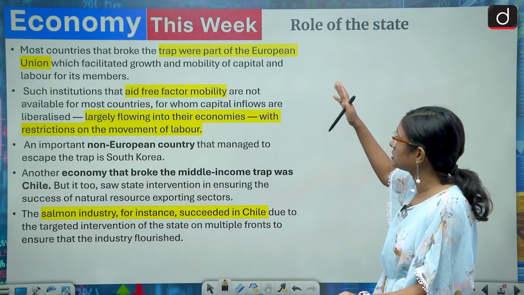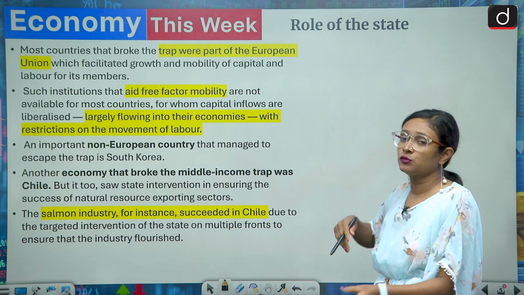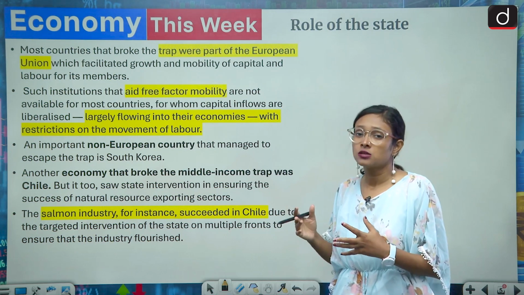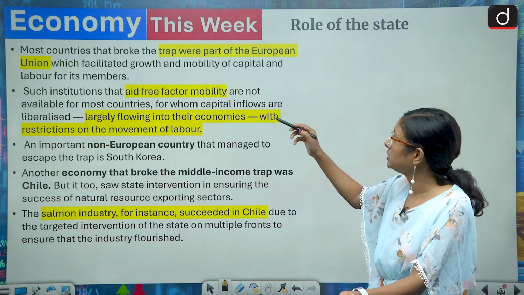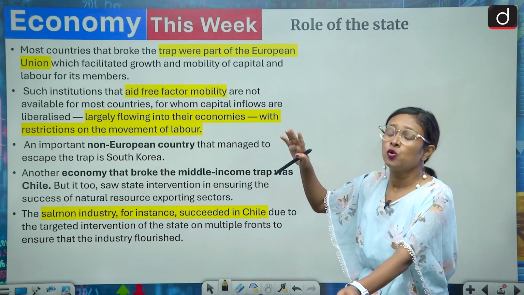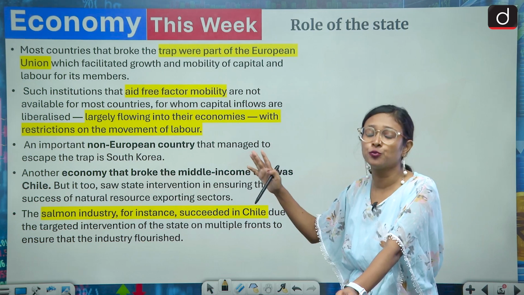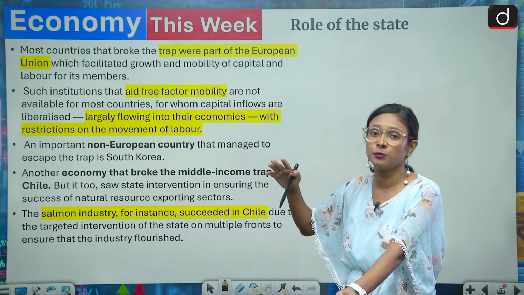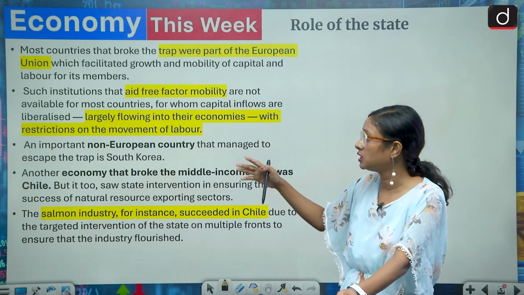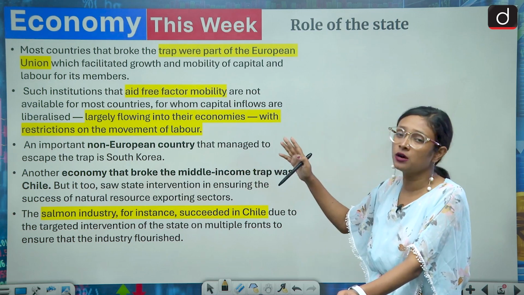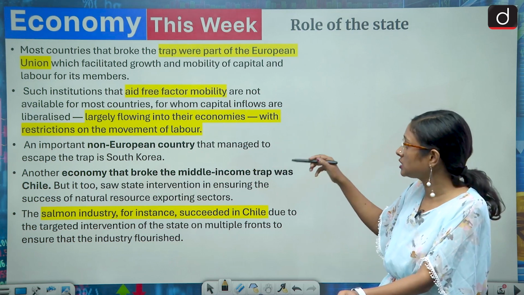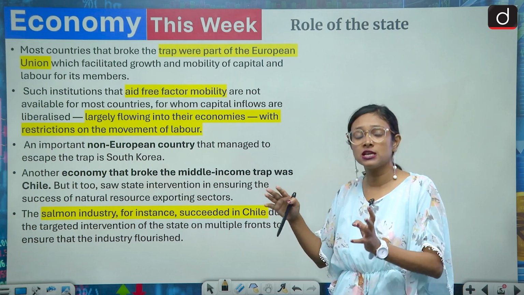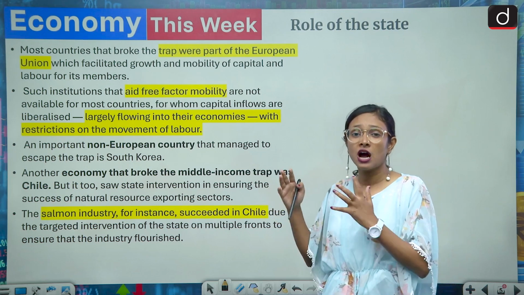Here we'll discuss the role of the state, that is, whether state intervention is required or not. The countries that have become part of the European Union were able to make a smooth transition from middle income countries to higher income countries. And apart from the European Union, other countries like South Korea and Chile also smoothly transitioned from middle income to high income countries.